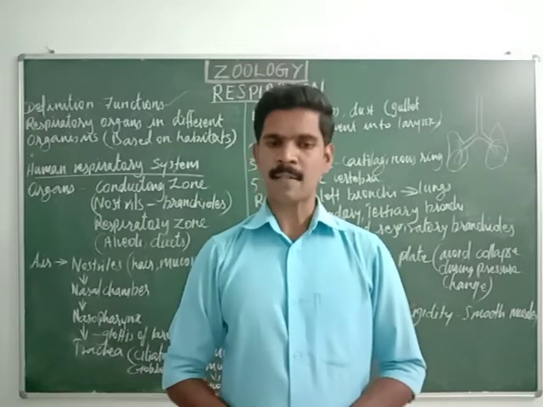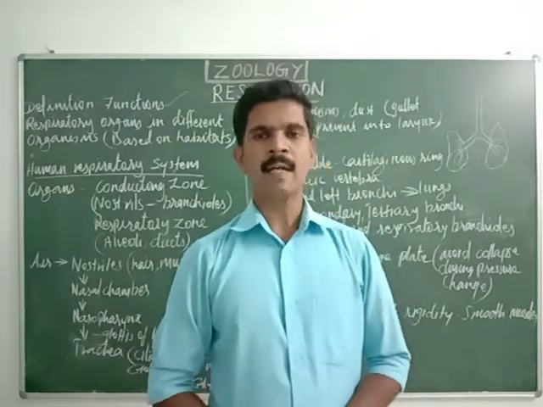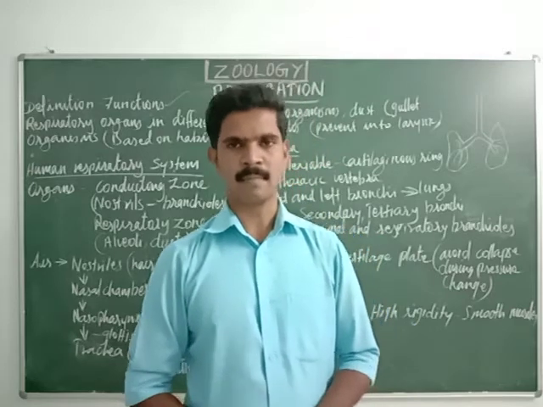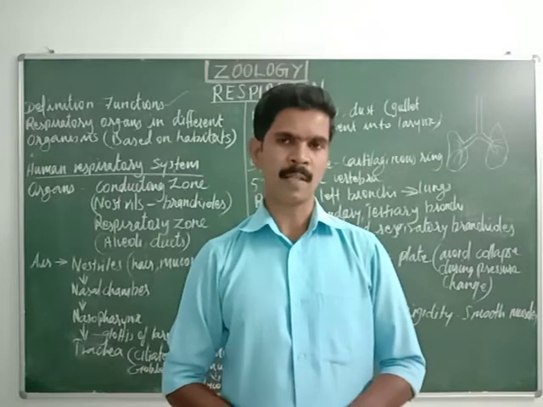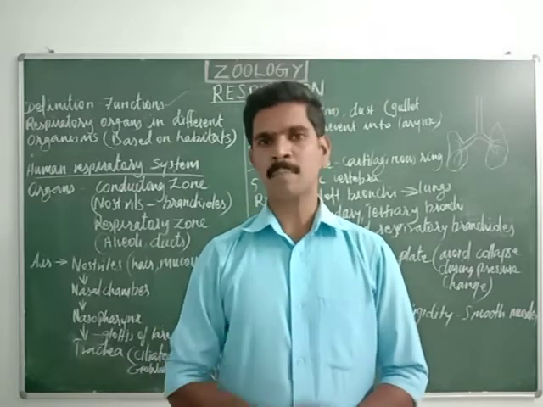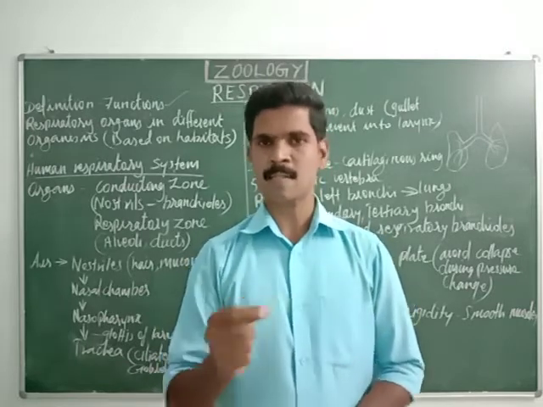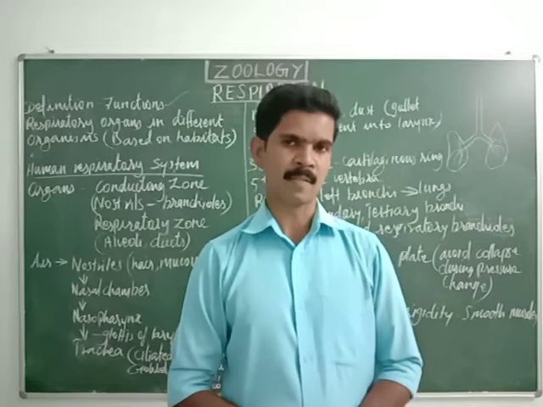Then the second function is to maintain a homeostatic pH. Homeostatic pH in our body. Homeostatic means constant, that means maintaining a constant pH inside our body. So this is the second function of our respiratory system.